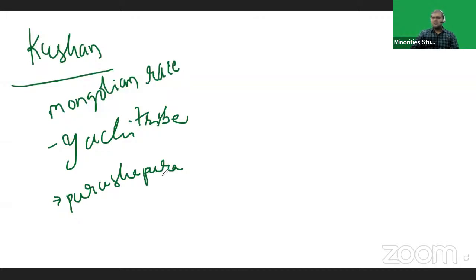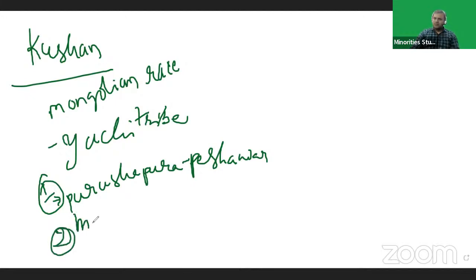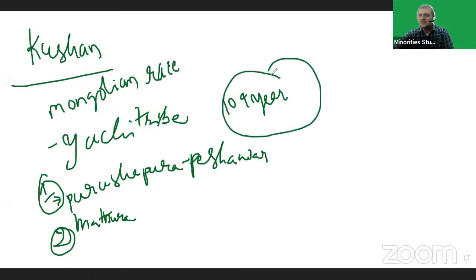Purushapura is nothing but modern Peshawar. And the second capital was Mathura. First capital was Purushapura, second capital was Mathura, in Madhya Pradesh. According to Puranas, 104 years ruled by Kushanas.